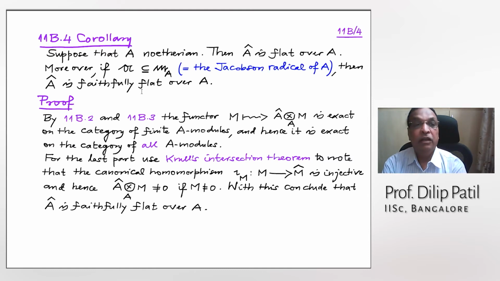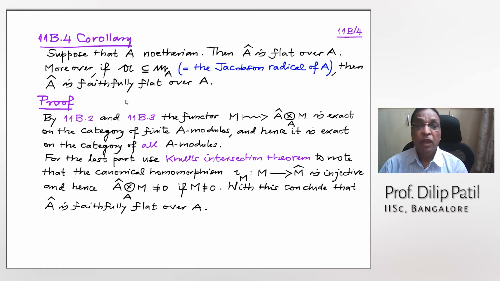All right. Next corollary: suppose A is Noetherian, then A cap is flat over A. It's a module over A via that iota map, because iota is a ring homomorphism from A to A cap. So it's a module over that, and in fact, therefore, it's also an algebra with that structure homomorphism. Moreover, if A is contained in the Jacobson radical of A, then it is faithfully flat. Now I will not explain these terms flat and faithfully flat. You have enough of that.